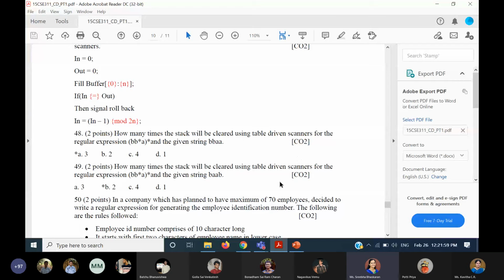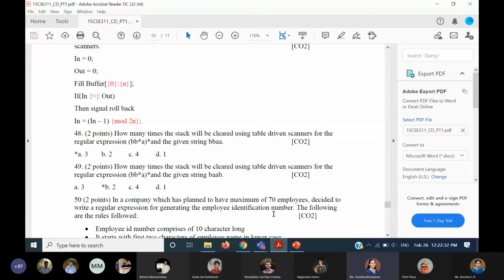Or I'll just tell you, first you just draw the DFA for this. When you draw the DFA, you will have only two states.